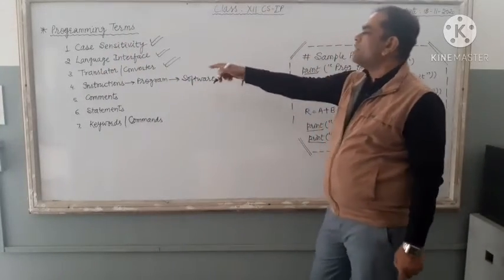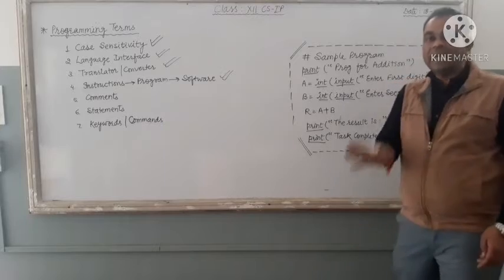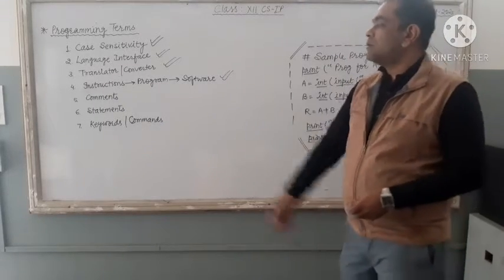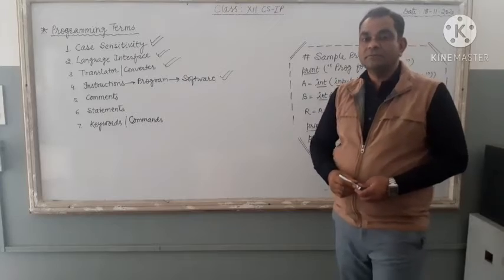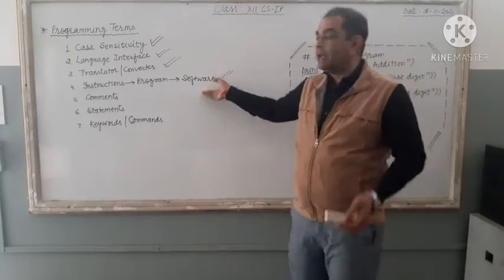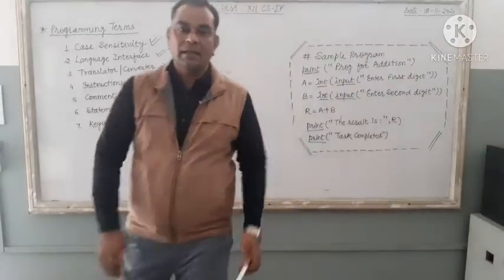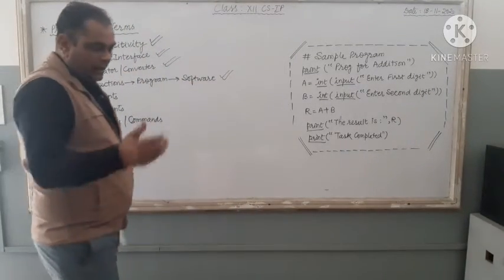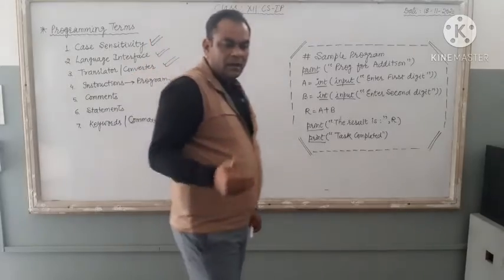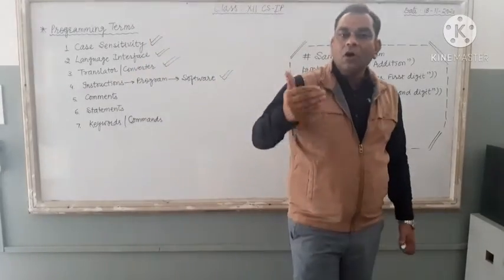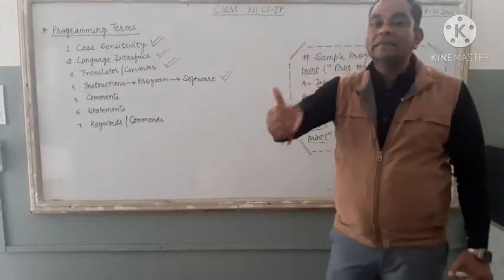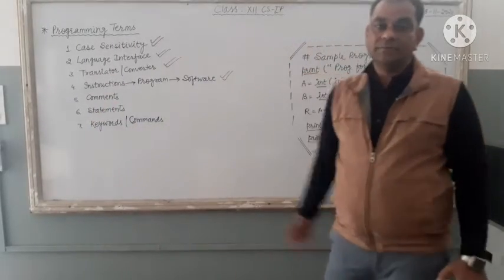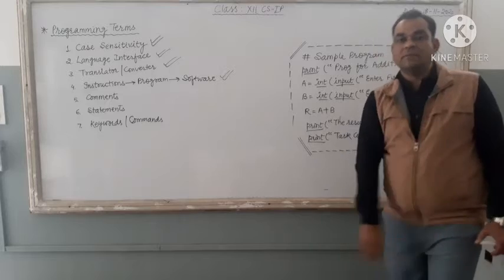Here the very important thing: instruction, then arrow towards program, then arrow towards software. Software is a bigger thing and instruction is a smaller thing. Clear? Instruction means the line of code or the statement that is given to your PC to execute something, to process something.